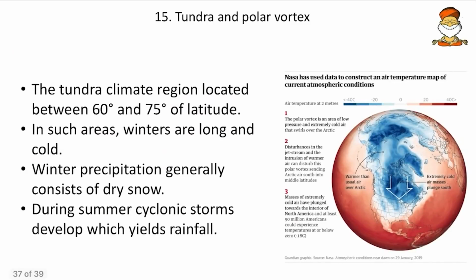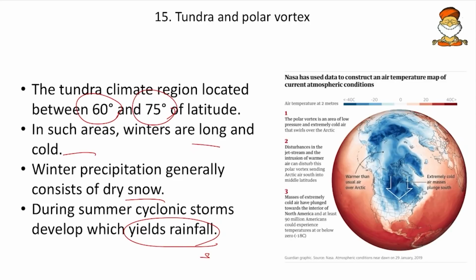Then come to the next, the tundra region and the polar vortex. The tundra climate region is located between 60 degrees and 75 degrees latitude, in the subpolar region, and in such areas winters are long and cold, and winter precipitation is by snow, and during the summer cyclonic storms develop which yield rainfall. So here also we get some amount of rainfall. In tundra we mostly get sedges and mosses as the vegetation. So remember the rhododendrons, sedges and mosses.